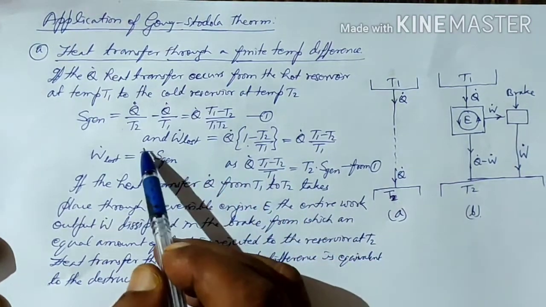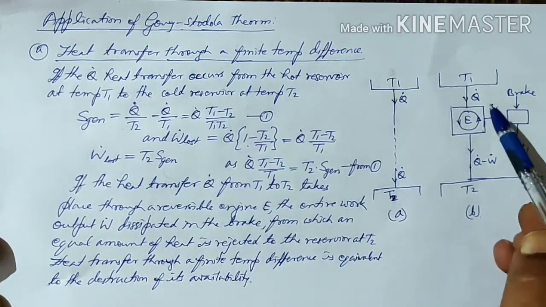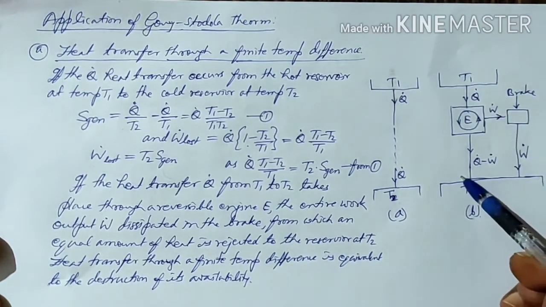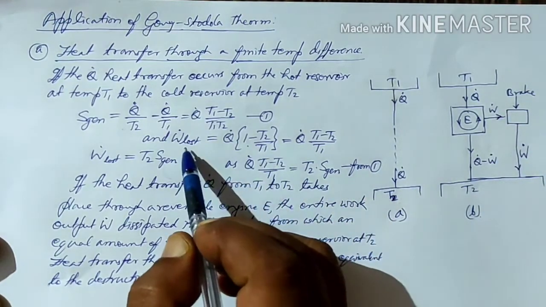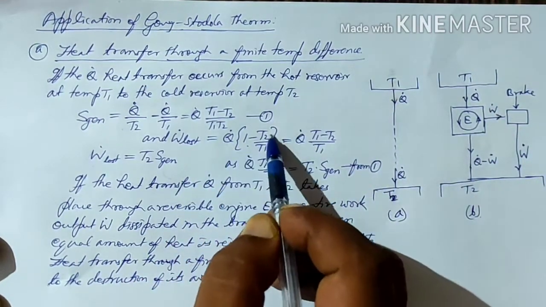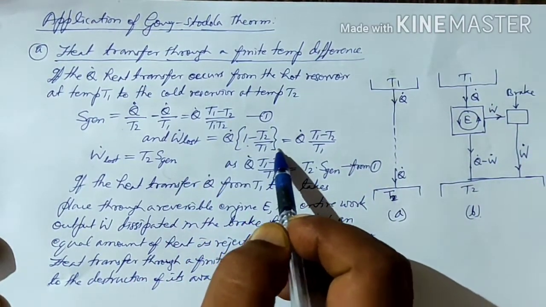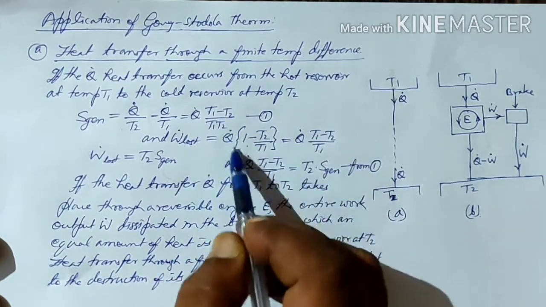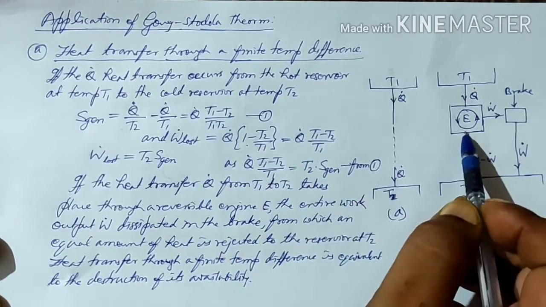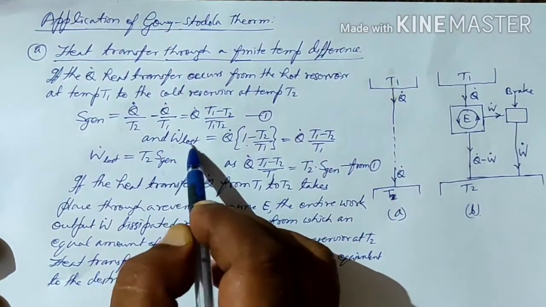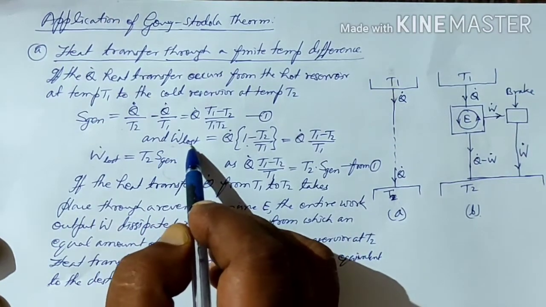And if we calculate the work lost, then if we operate a Carnot engine between these two temperature reservoirs, the work we are going to get is Q dot (1 minus T2 upon T1), that is Q dot (T1 minus T2) upon T1. So this much work we should have got if we had an engine, but here we don't have the engine, so that much work we are losing.